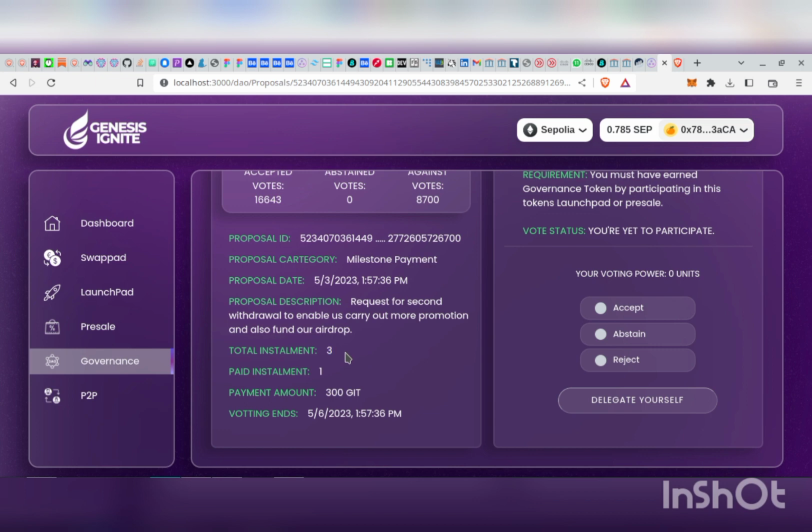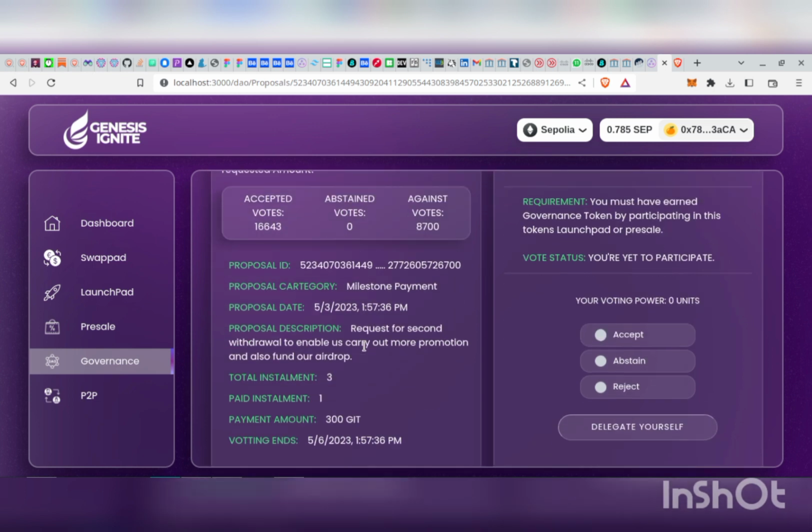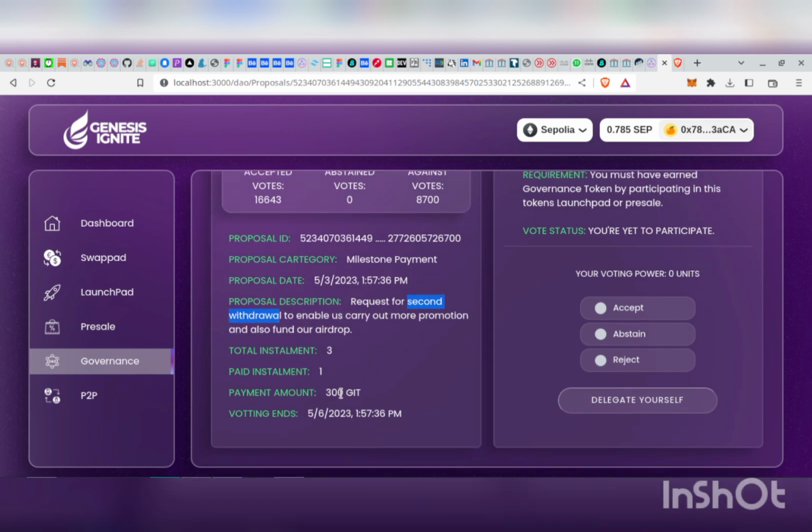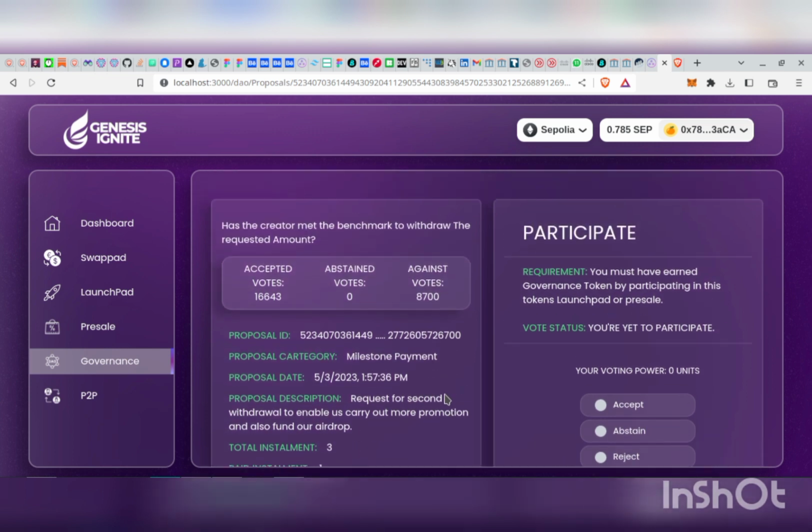We say, this project we feel should have 3 installments or 4 installments, and for each installment, users have to vote for the admin to be able to withdraw his funds. This particular project has 3 installments, and so far the admin has been able to withdraw 1, and he's requesting a second installment of payment. The amount he's requesting is 300 GIT tokens, and this voting session is ending today by 1:57 p.m.